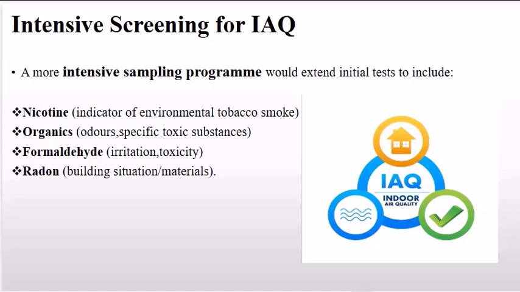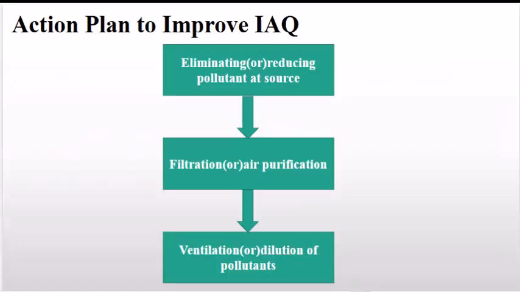Organics. These include odors and specific toxic substances that may be present in the air. Formaldehyde, a common irritant, known for its toxicity, which is often released from building materials and furnishings. Radon, a naturally occurring radioactive gas that may be present due to certain building materials or geological conditions. By expanding IAQ tests to include these factors, facilities can better identify potential risks and take steps to ensure a safer, healthier environment.